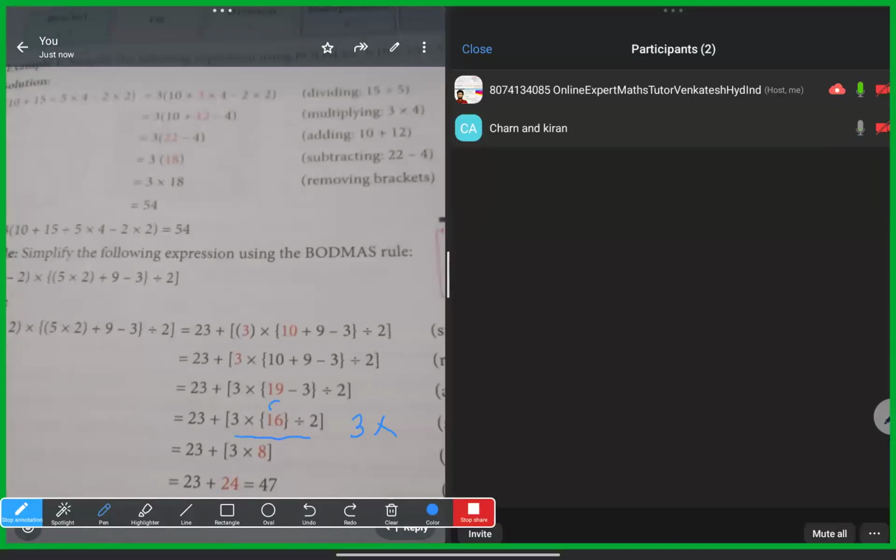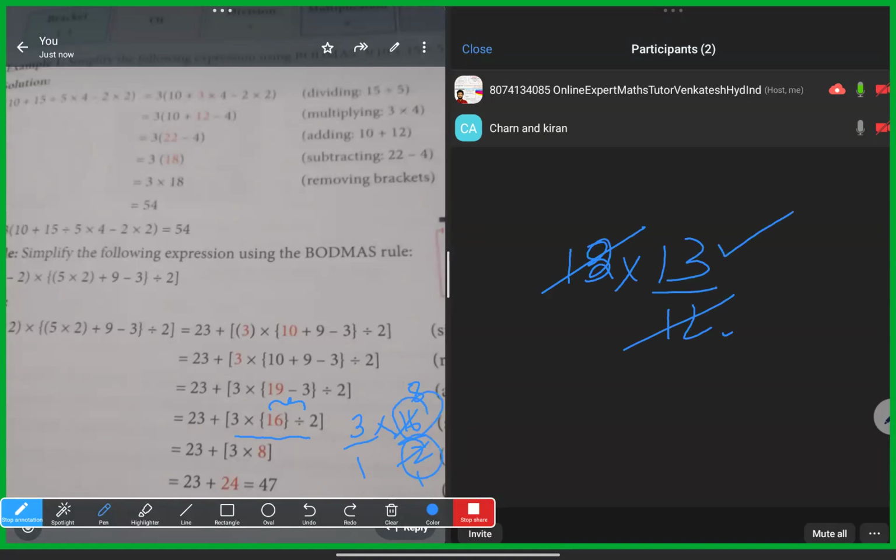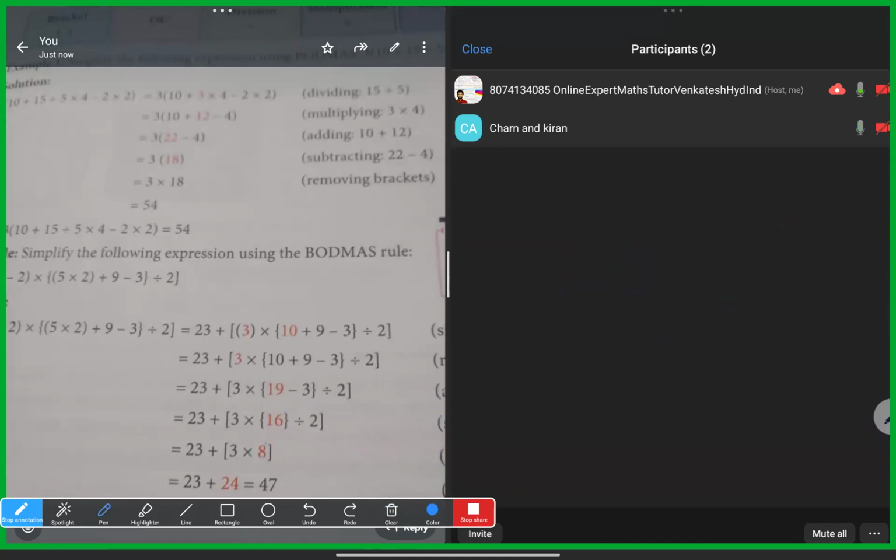So 3 into 16 divided by 2: first we need to finish the division as per BODMAS order. 16 by 2 to 1 is the 2. So why did you do it that way? Okay, sir. So 3 into, yes. So you did with 2 only, 3 by 1. Yes, sir. I understood your doubt. Before, in the question, I cancelled this. Here 13 is not going into 12, that's why we didn't do it. But 16 will go into 2, no. So we got 16 divided by 2 as 8. So 3 into 8. Yes, sir. 16 divided by 2 is 8, no? So once we do the other thing, then we'll understand.